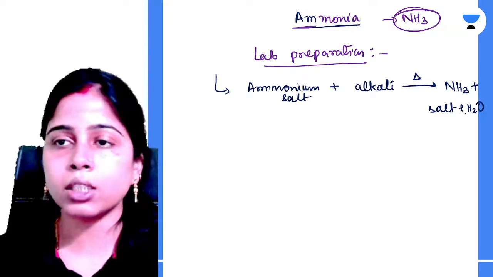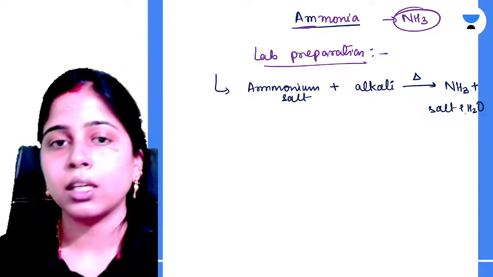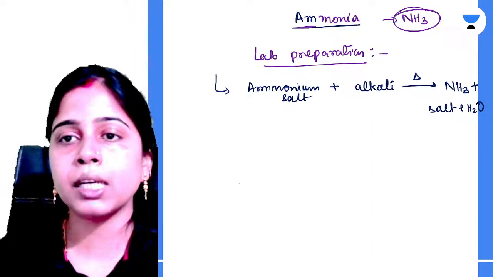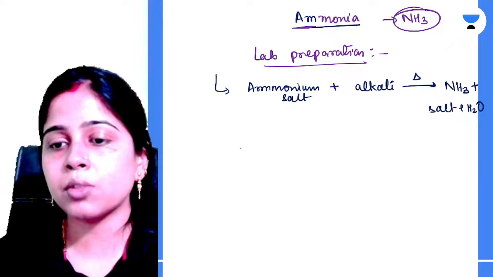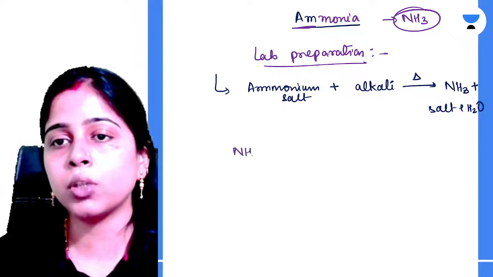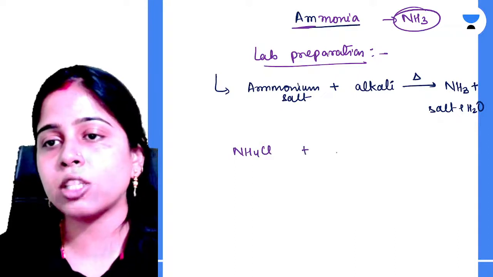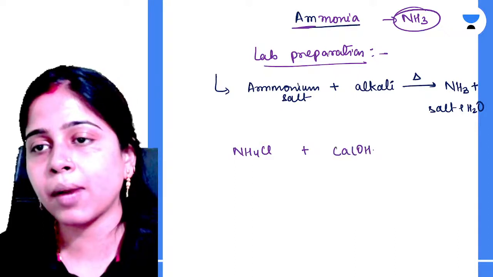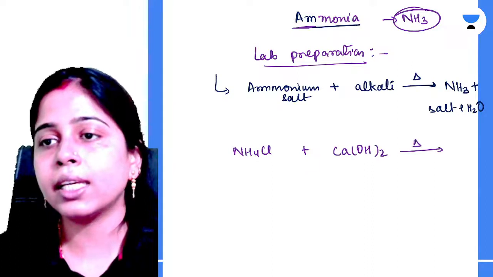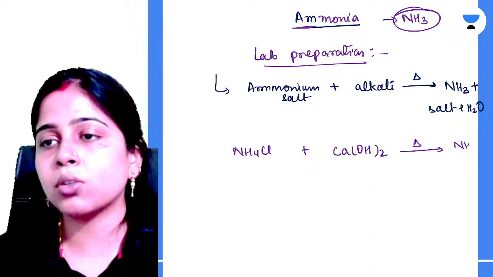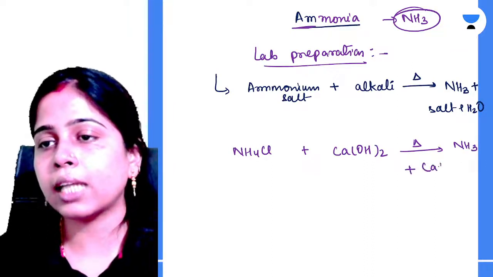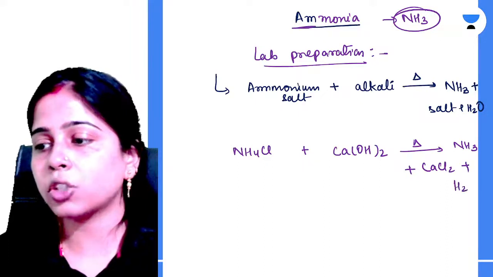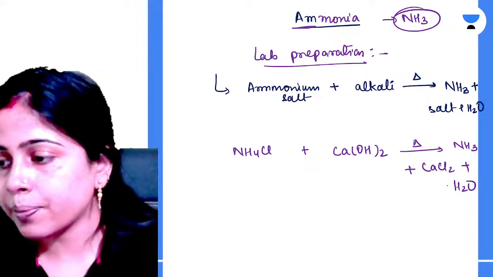Ammonia, salt and water, these three things are formed. In the case of the ammonium salt, we take ammonium chloride, and in the case of the alkali, we take calcium hydroxide. We heat both, and it produces ammonia, calcium chloride and water.